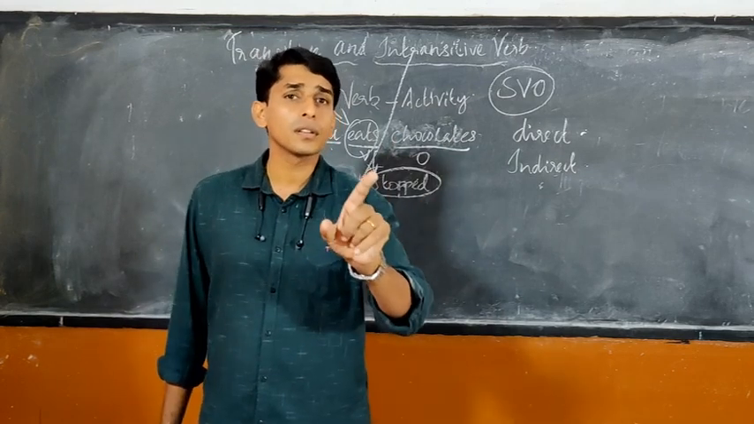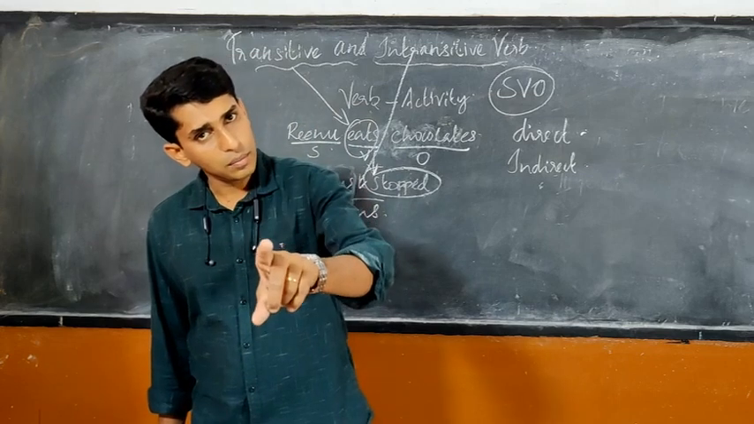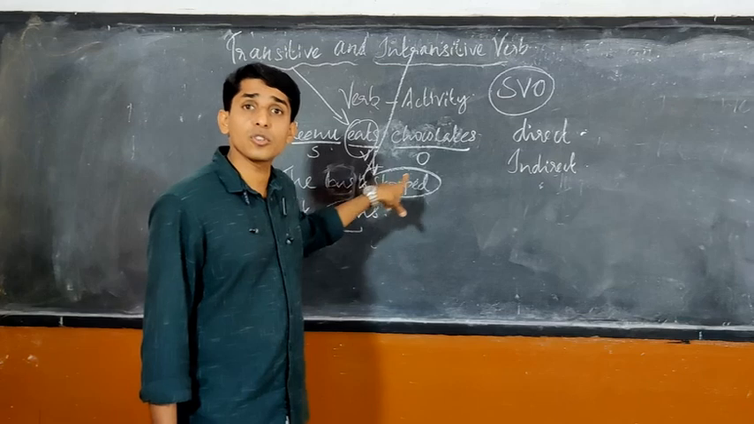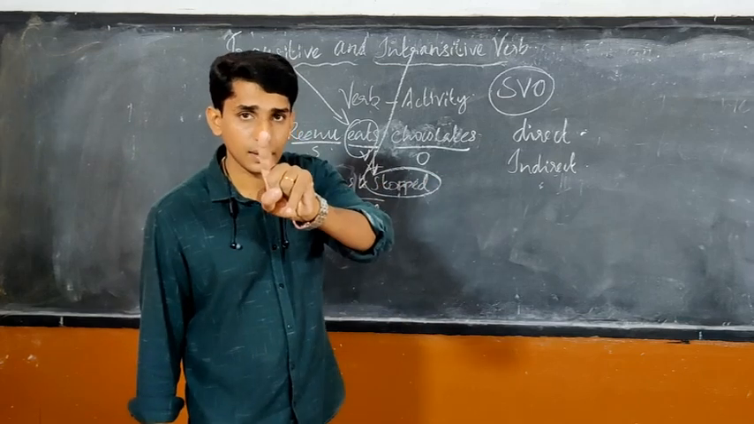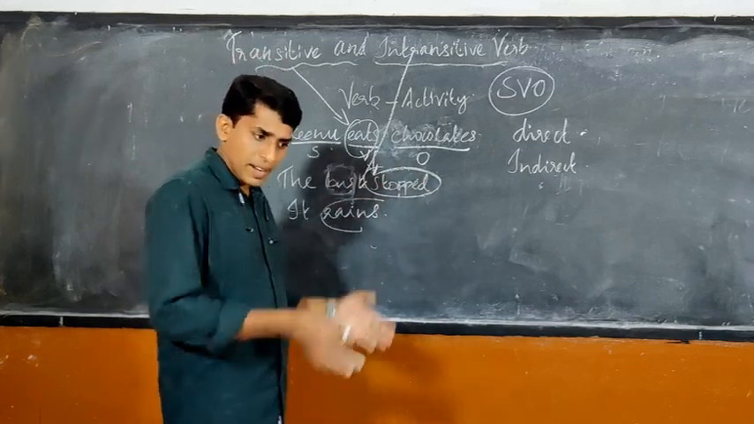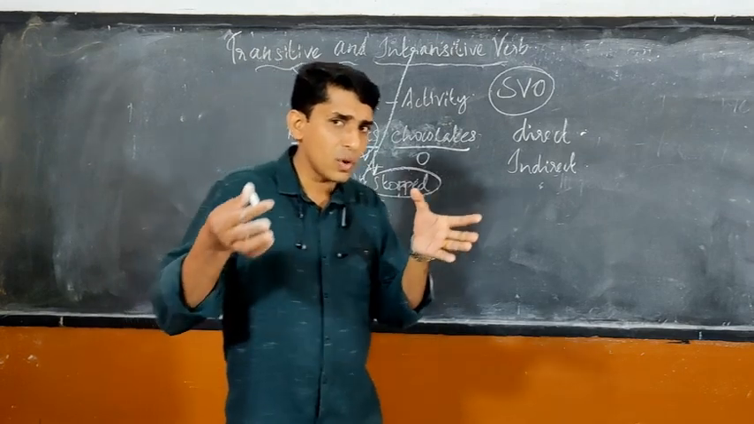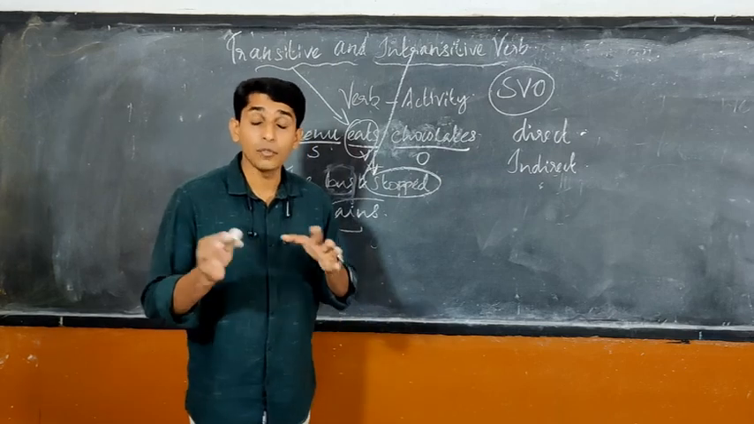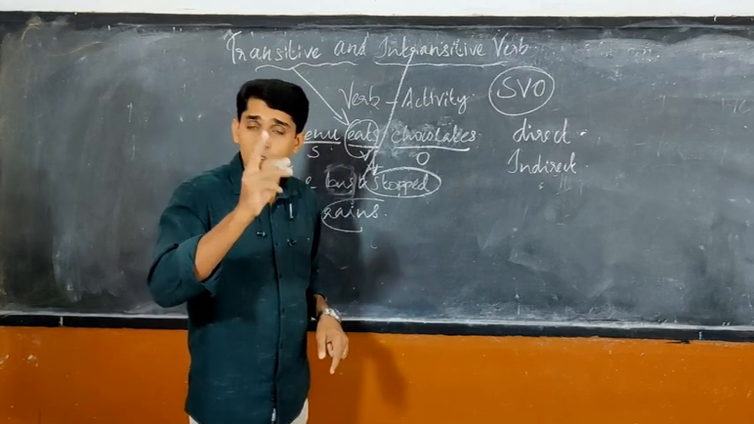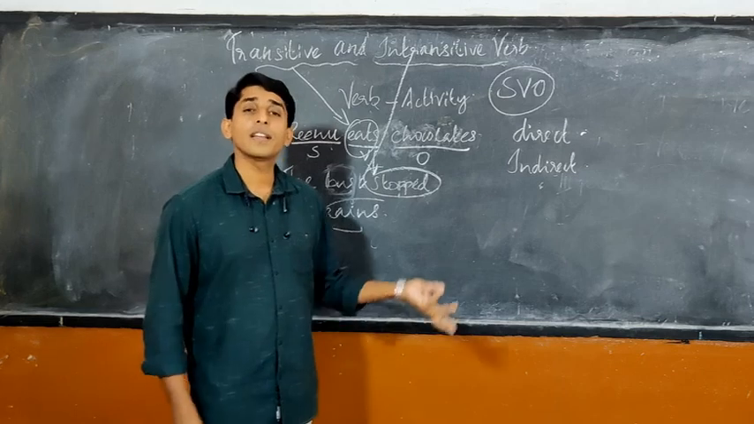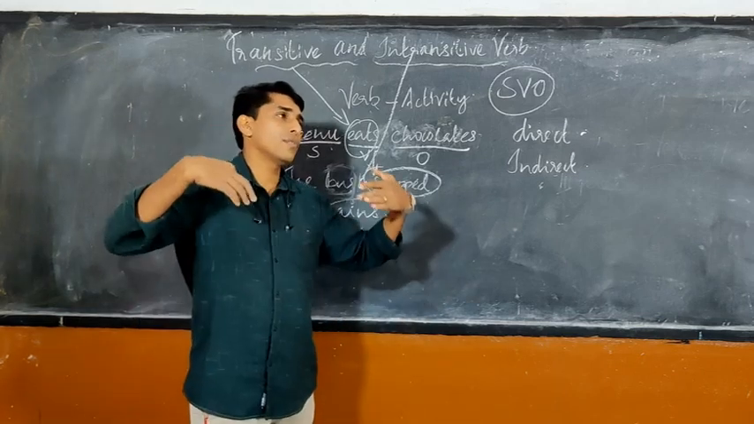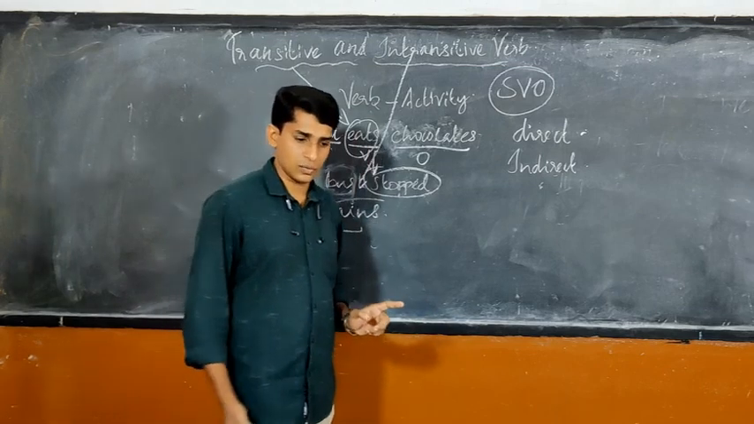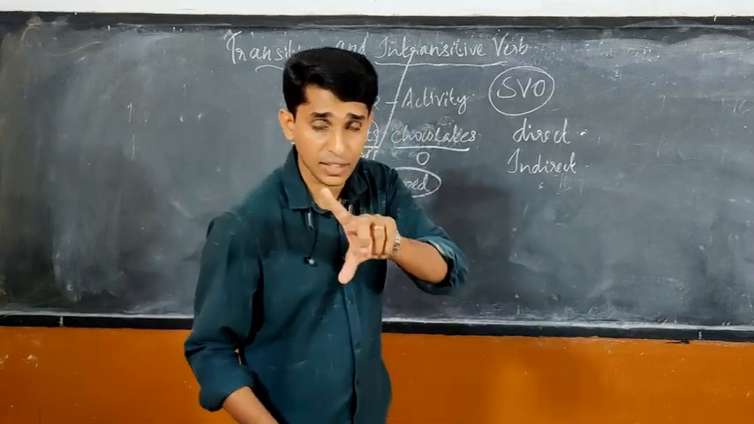So my father is the subject. Bought is what kind of verb? Transitive, because there is an object, a new pen. So whenever you are reading a sentence and you find an object after the verb, that verb will always be transitive. If we get the meaning without an object, that verb is called intransitive. Is it clear? I think it is clear.